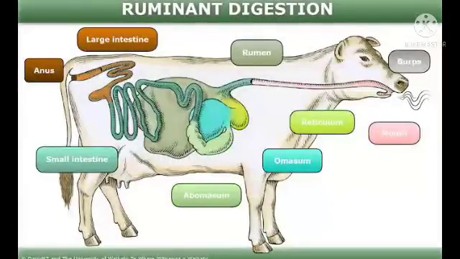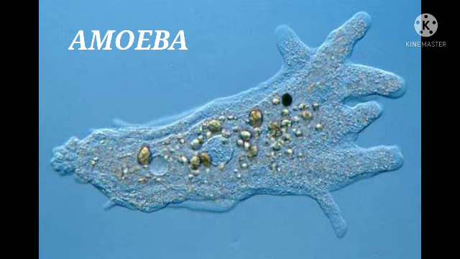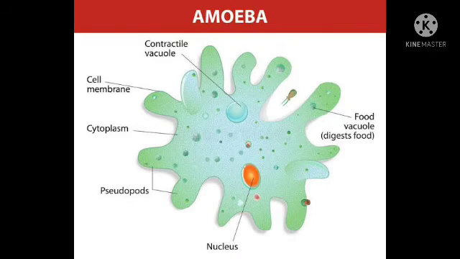The chewed food then passes into a sac-like structure between the small intestine and large intestine. The cellulose in the grass is digested with the help of some bacteria. Let us move on to understand feeding and digestion in amoeba. Amoeba is a single-celled organism found in pond water. The cell has a cell membrane, cytoplasm, and a nucleus.